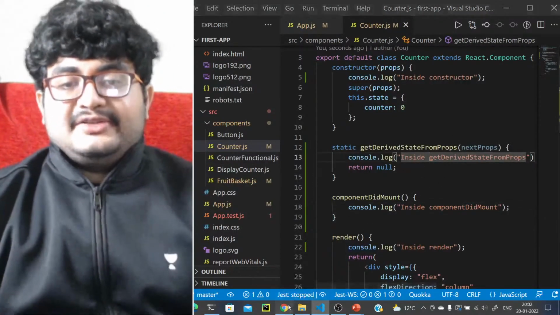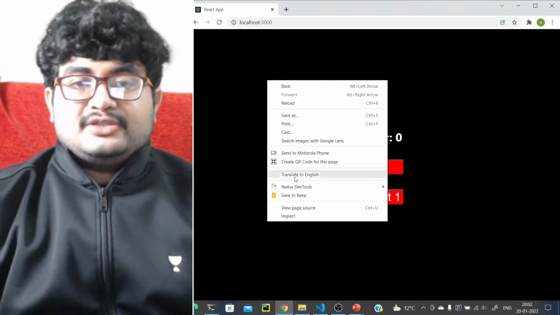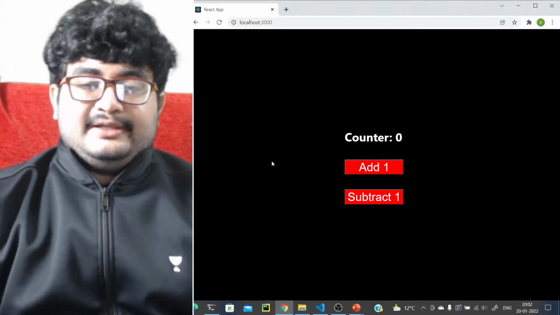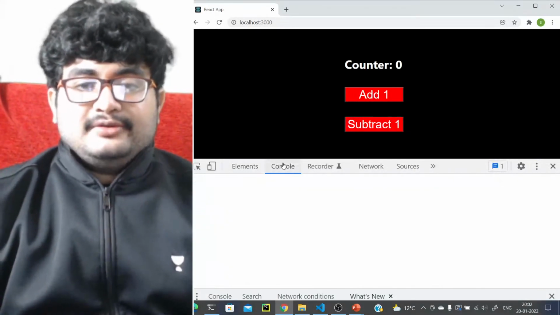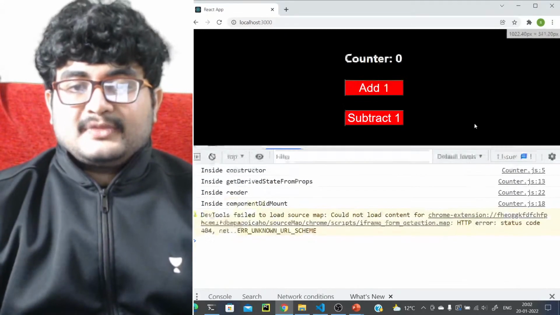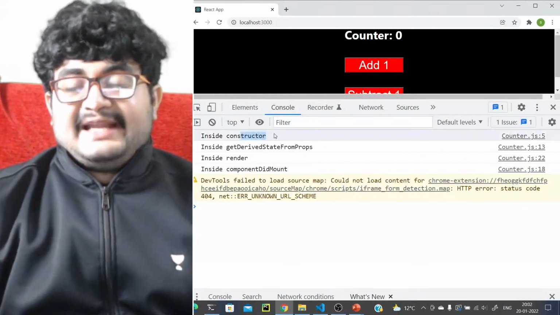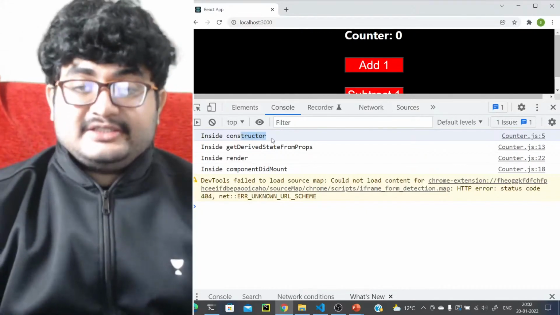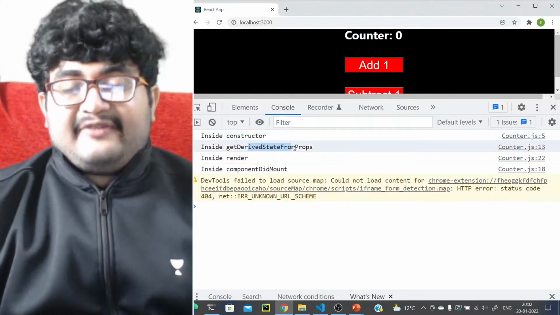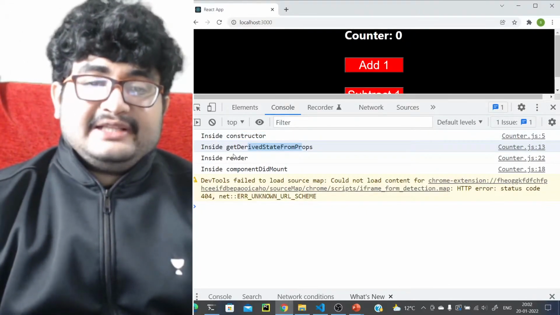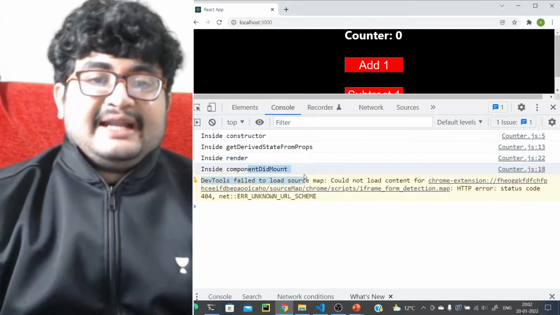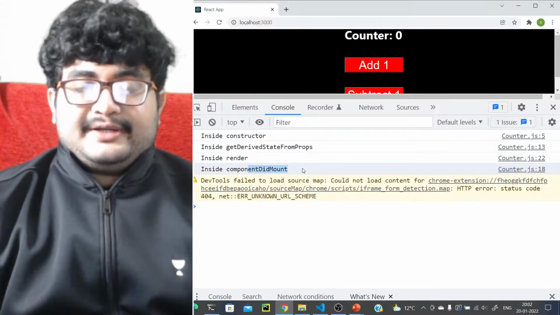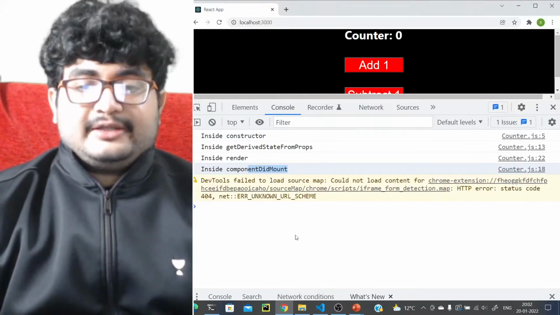So let's reload and look into the console. We'll inspect and let's see the call stack. Let's go to the console. Okay, first inside constructor. So first constructor is called, after that getDerivedStateFromProps is called, after that render is called, after that componentDidMount is called, right?